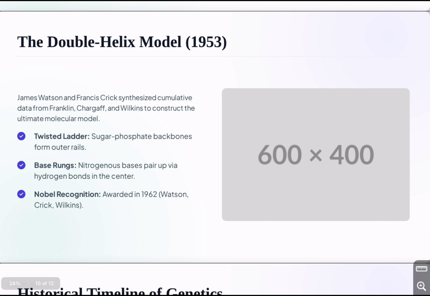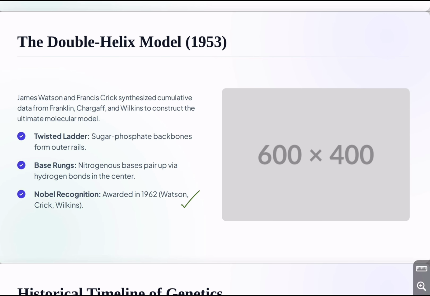In 1962, James Watson, Francis Crick and Maurice Wilkins were awarded the Nobel Prize in Physiology or Medicine for discoveries concerning the molecular structure of nucleic acids and its significance for information transfer in living material. Rosalind Franklin had died in 1958 and therefore could not receive the Nobel Prize.